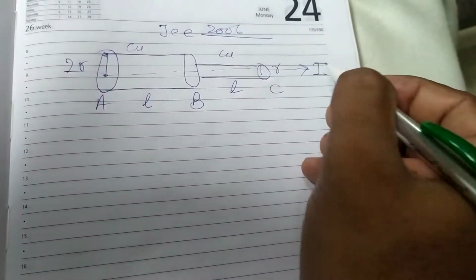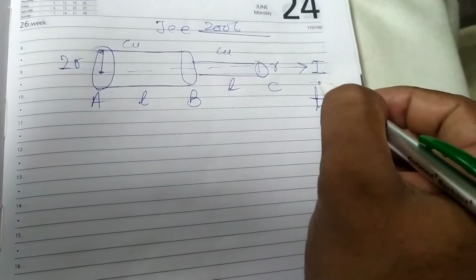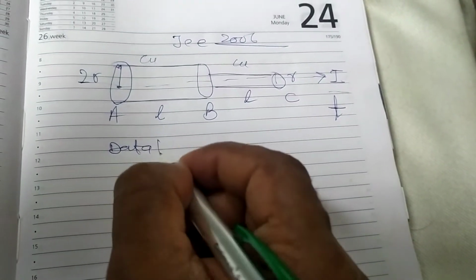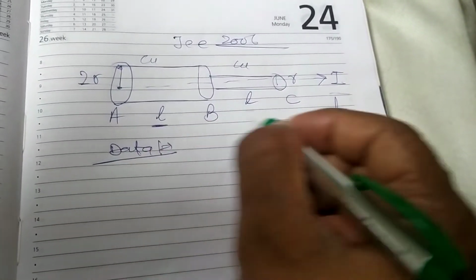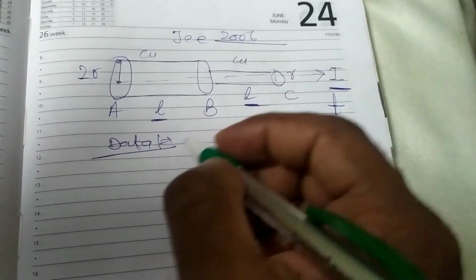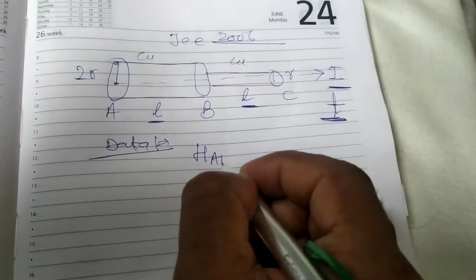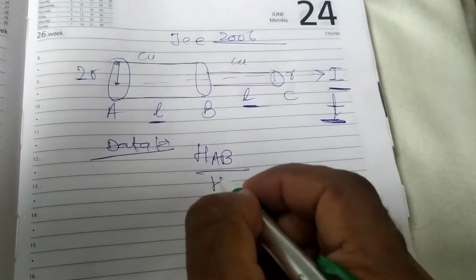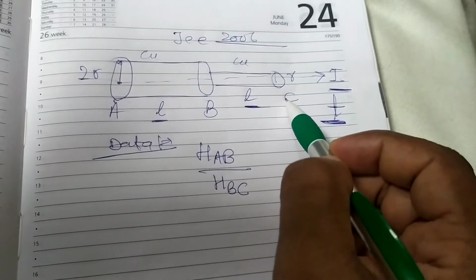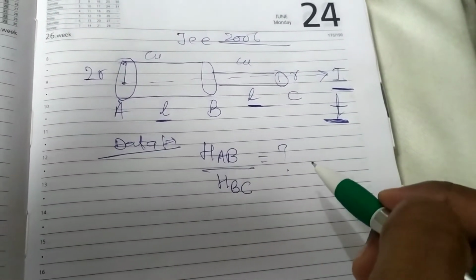The current is the same, and it is flowing for the same time interval. So the given data is that the length is the same, the time is the same, the current is the same. We have to find the ratio of heating of the AB wire and the BC wire. So this we have to solve.